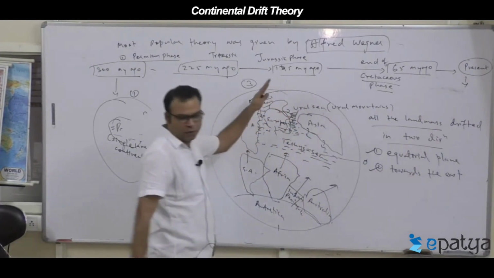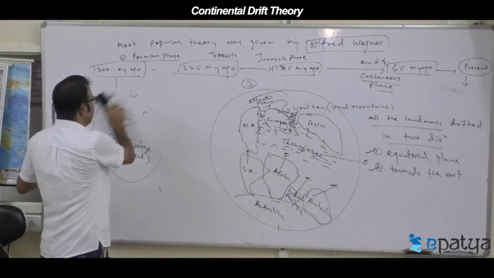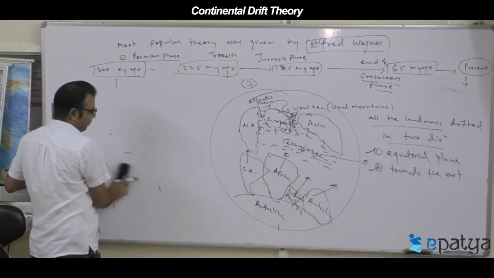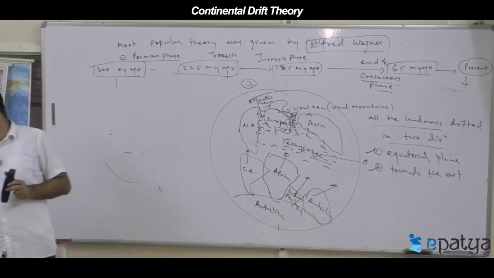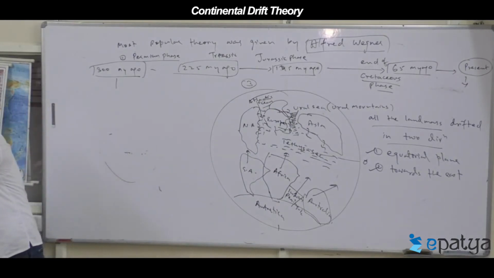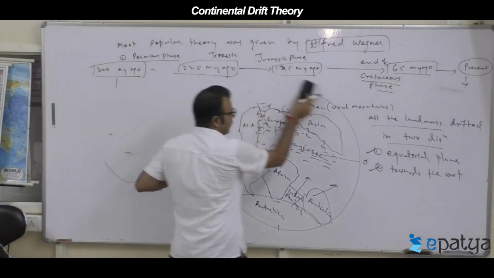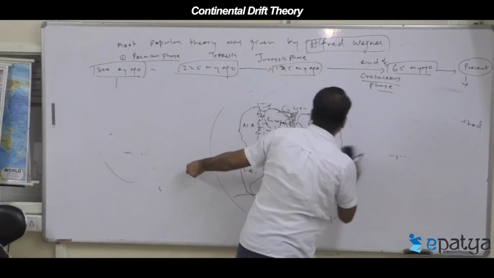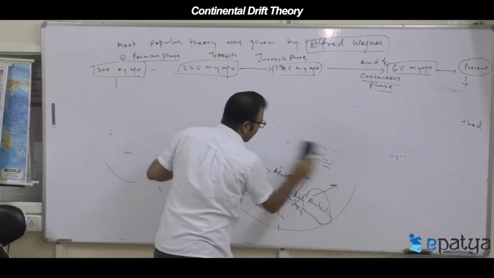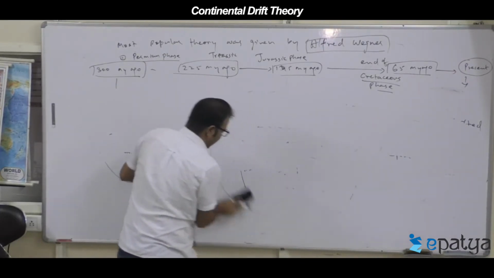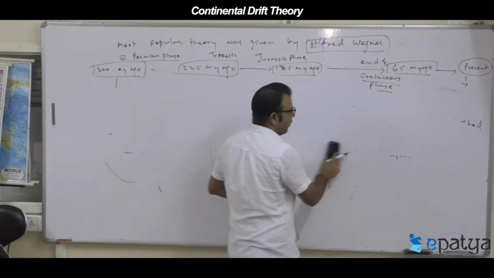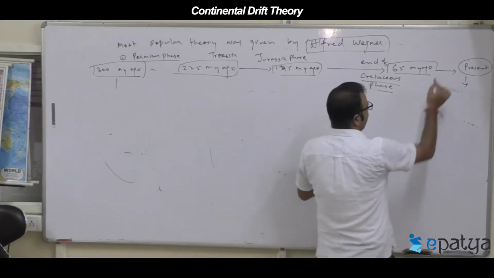Can I rub this part now, everyone? The last stage is the present time. From here onwards, this phase is called the tertiary phase.